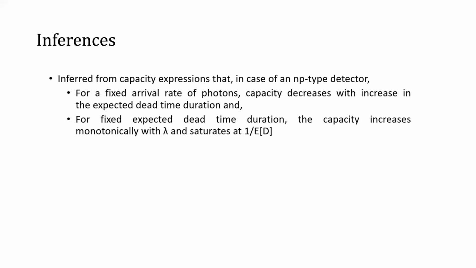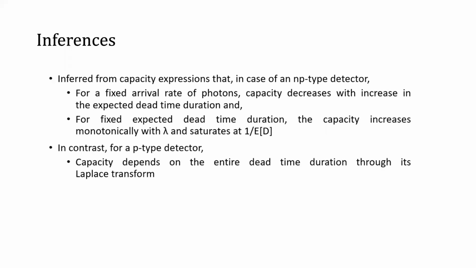We finally inferred the following results: for an NP-type detector in the system, for fixed photon arrival rate, the capacity decreases with increase in the expected dead time duration, and for fixed expected dead time duration, the capacity increases monotonically with arrival rate and saturates at 1 over expected dead time duration. In contrast, for a p-type detector in the system, the capacity depends on the entire dead time duration through its Laplace transform.